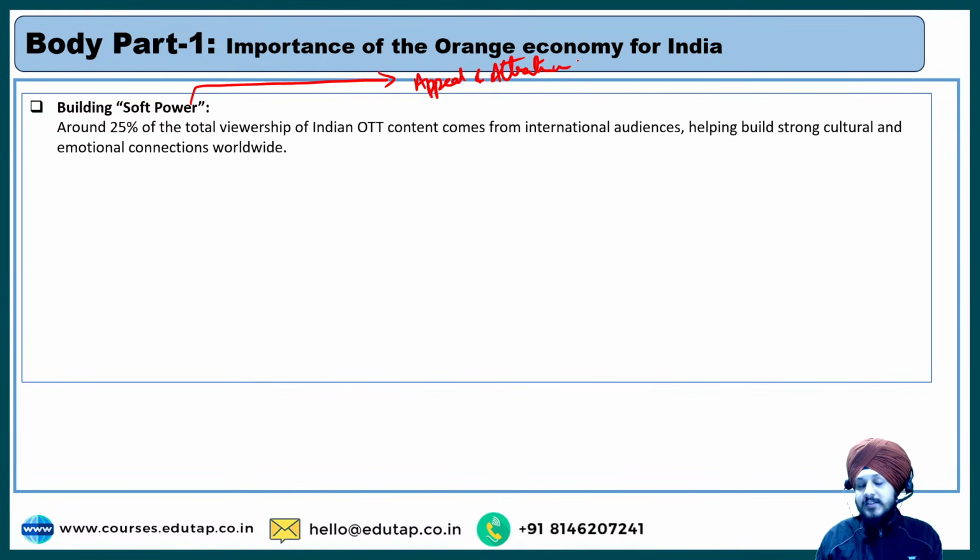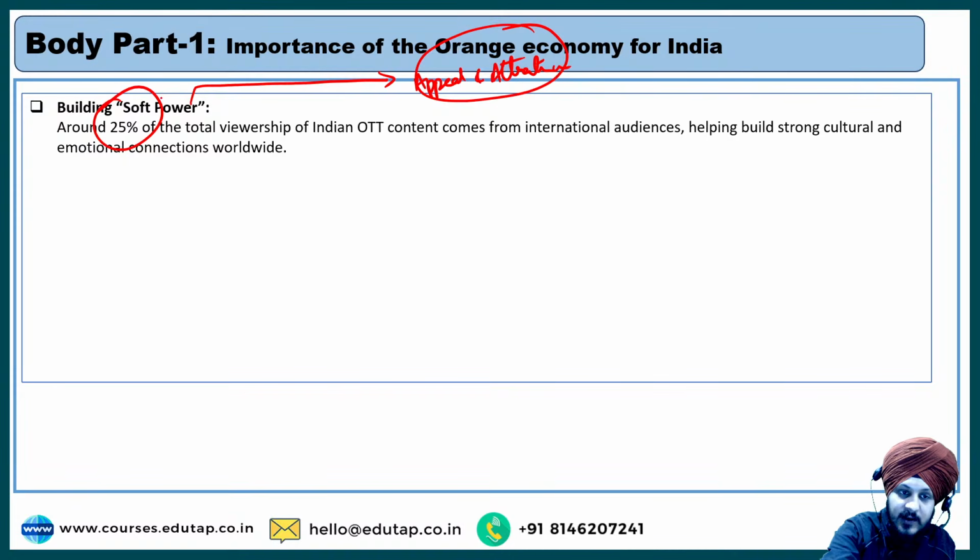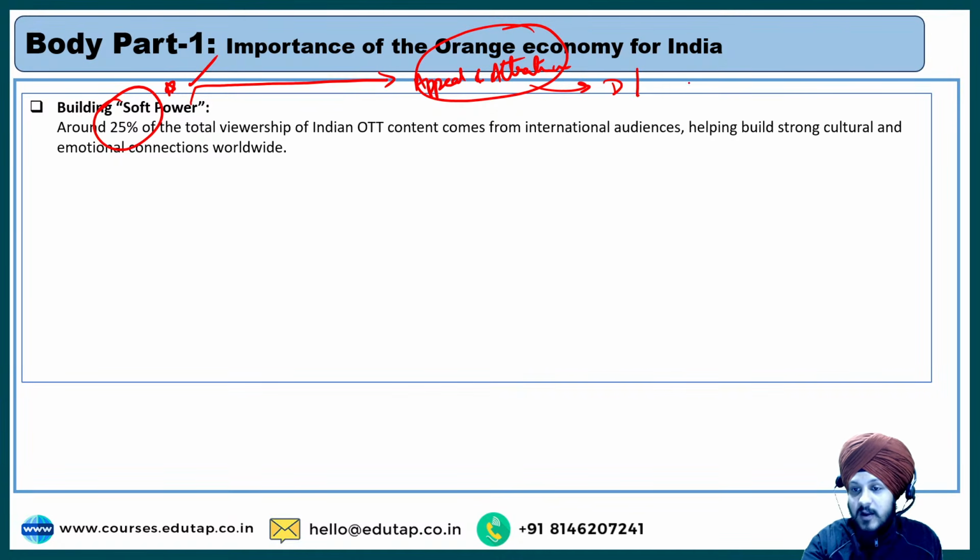For example, the movies from Indian cinema, the music that is there, the folk art, all such things are a part of our soft power, right? So around 25% of the viewership of Indian OTT content comes from international audiences. You can see the potential of this creative sector in building our soft power. For example, when a web series like Delhi Crime is released in India, or a movie like Three Idiots, it is watched by international audiences also, which helps in building and enhancing the soft power of India.